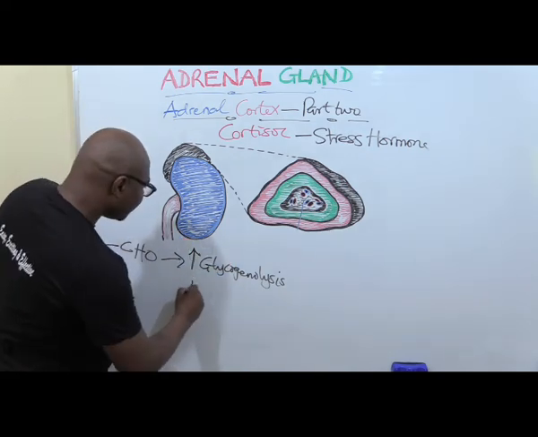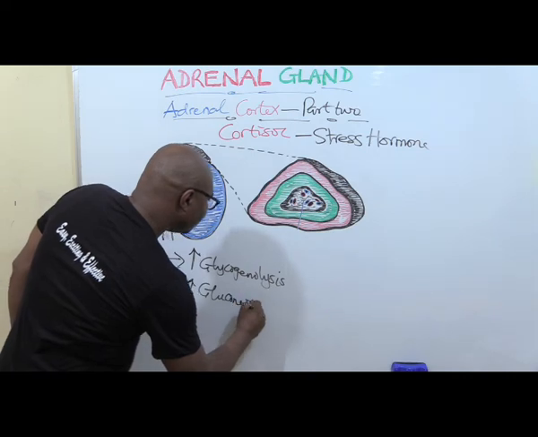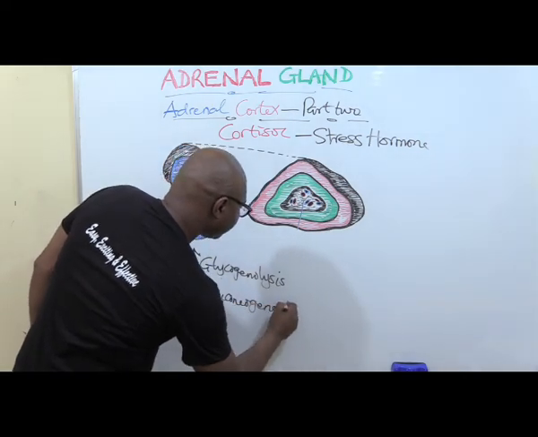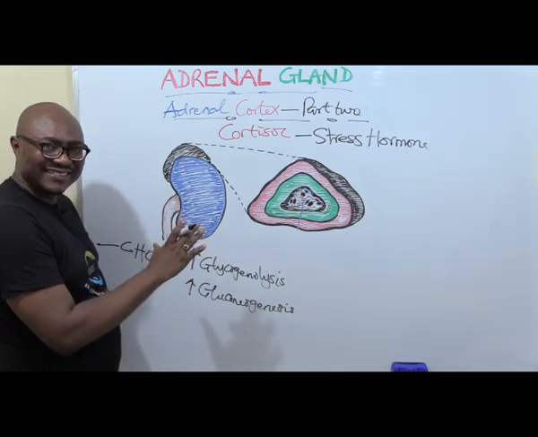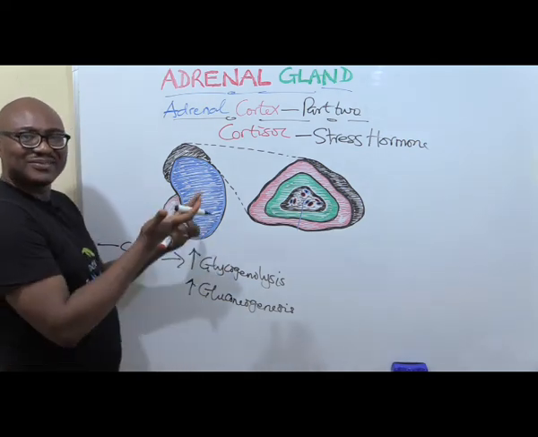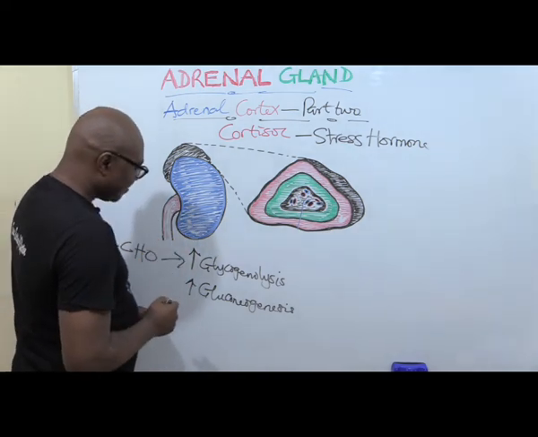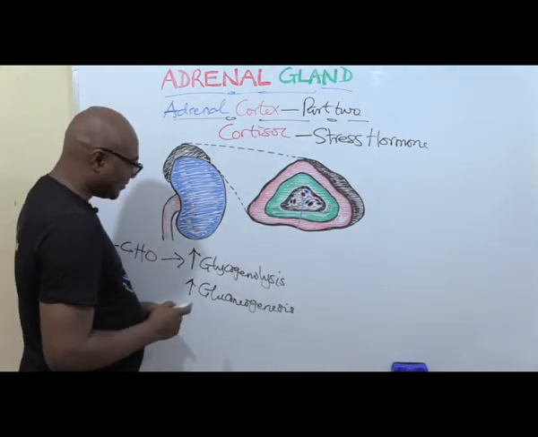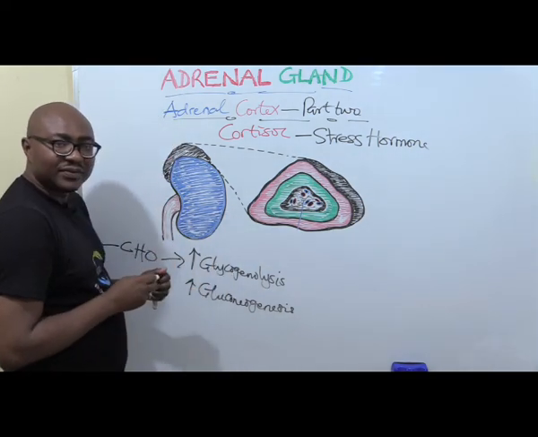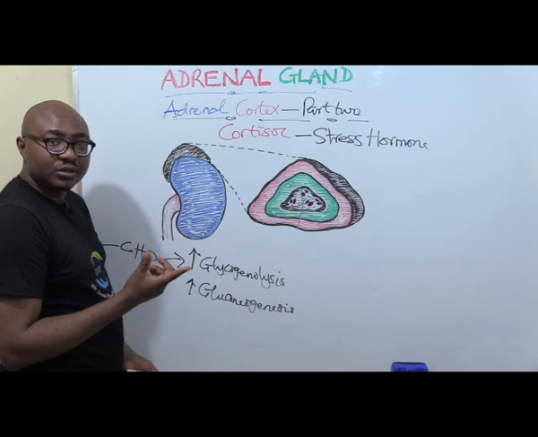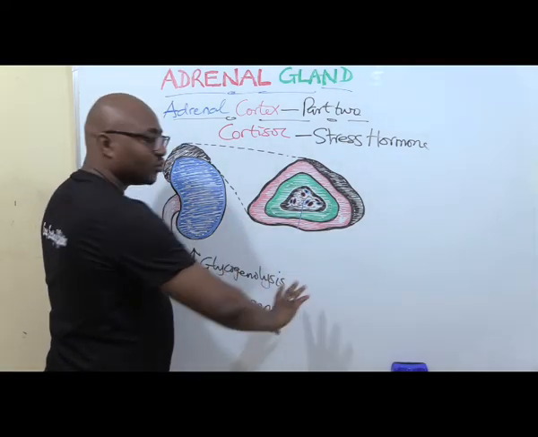It also increases gluconeogenesis. So you see that it has some similarities with glucagon. Glucagon wants to increase glucose, so it's something similar, especially as it deals with carbohydrates: glycogenolysis, gluconeogenesis, and all of that. This makes it diabetogenic.